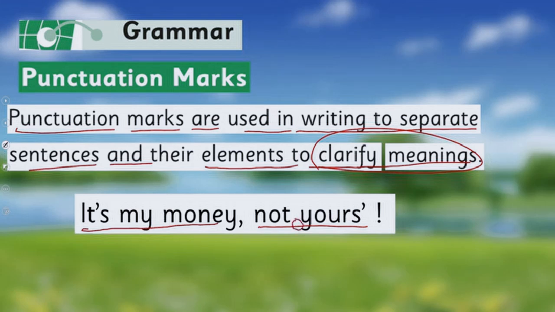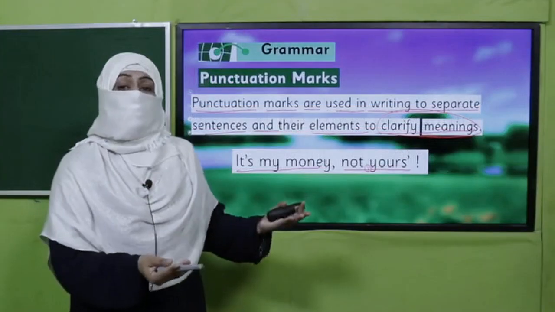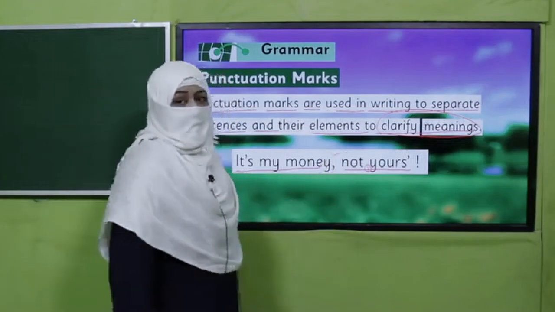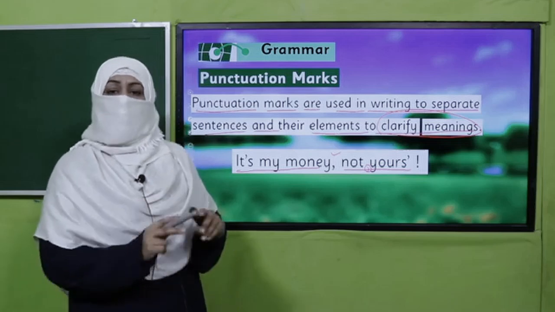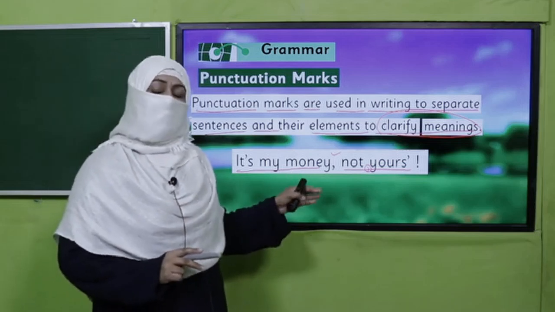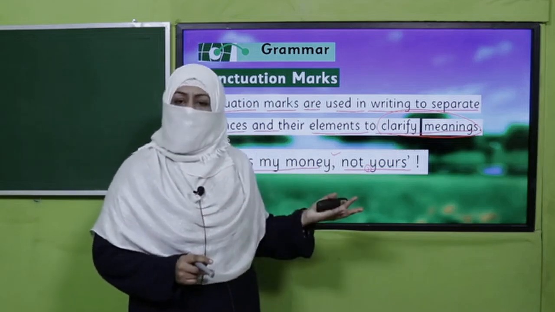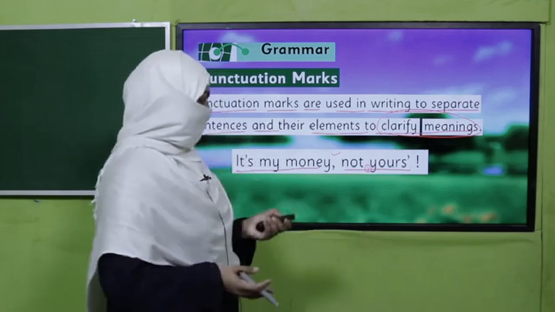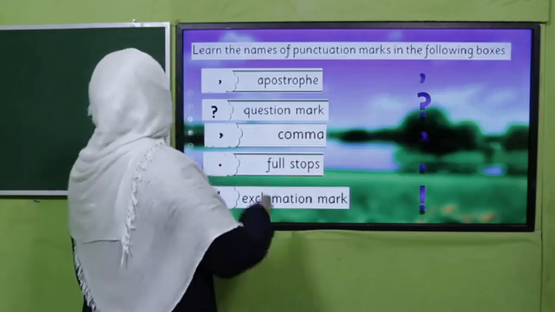If I put the comma here, it means it's not my money, it's yours. While I want to say it's my money, not yours. So it is the right place to put the comma. What we learned is, if we place a punctuation mark correctly, we'll be able to express in writing what we want to say correctly, right?